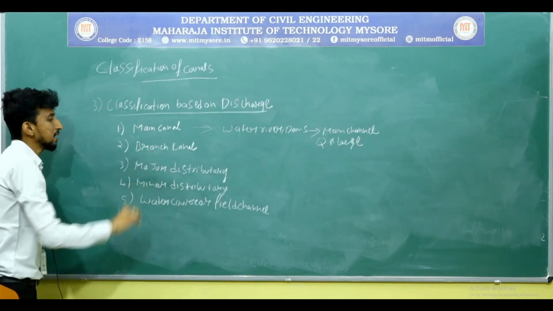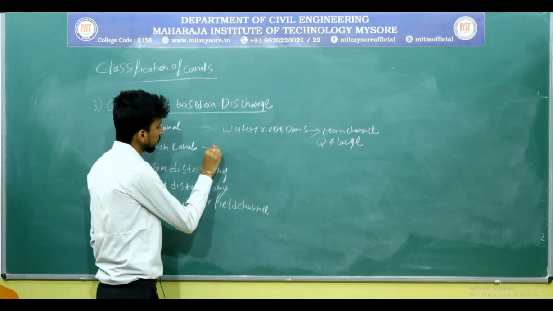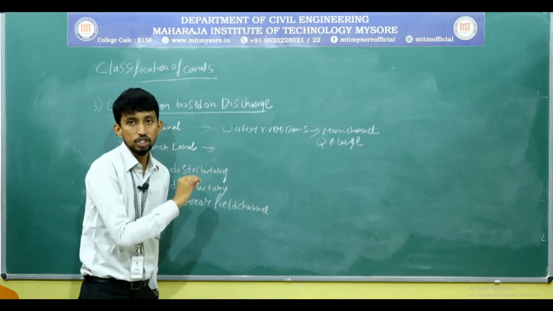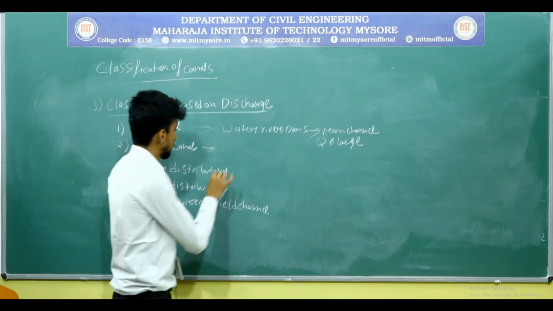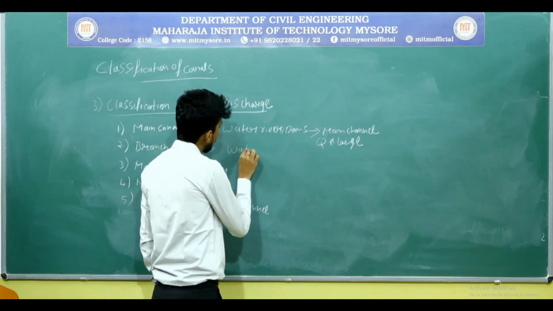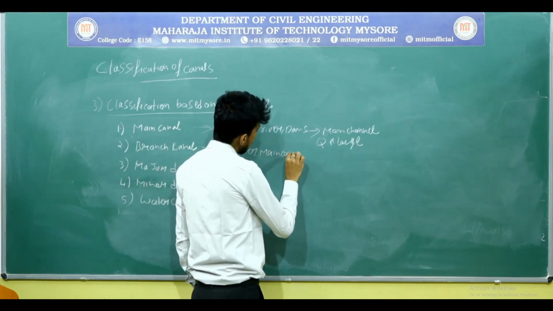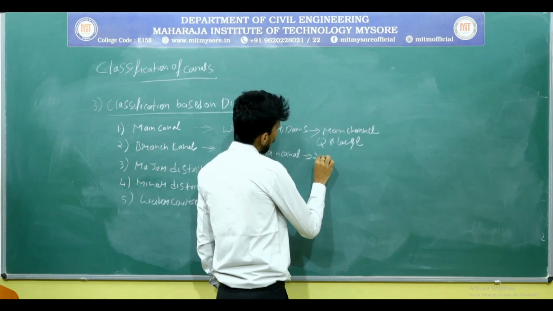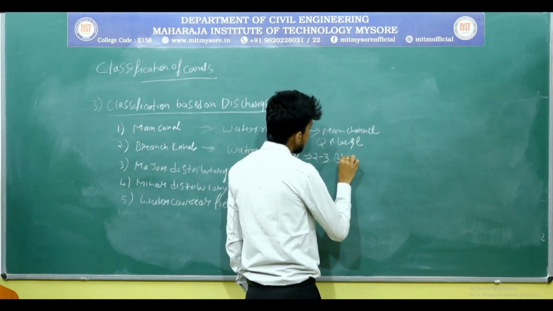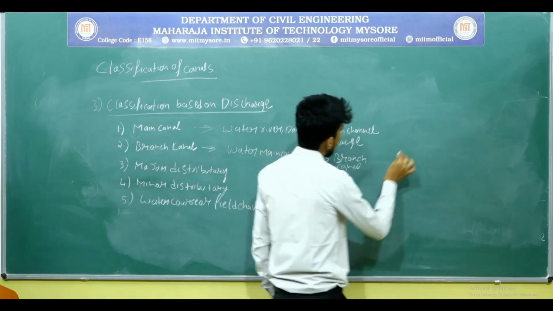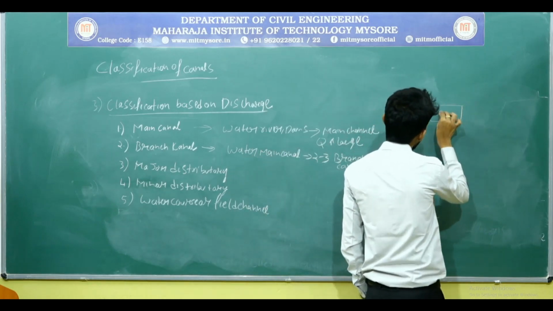What is branch canal? The water from the main canal is distributed to sub branches, to 2 to 3 branch canals.